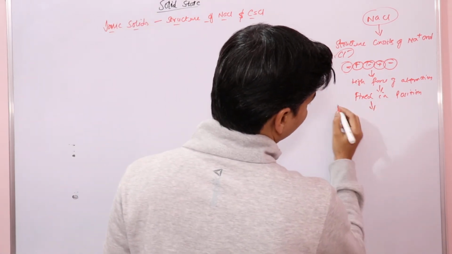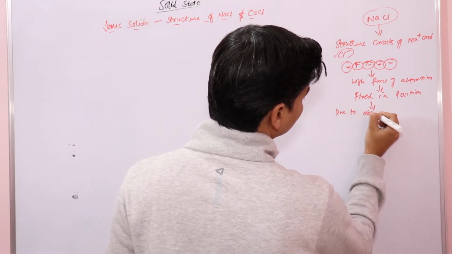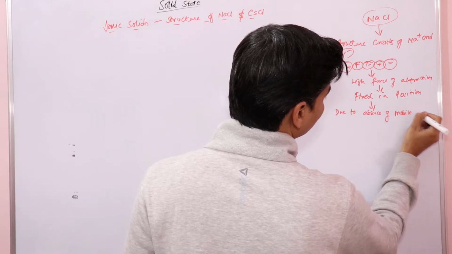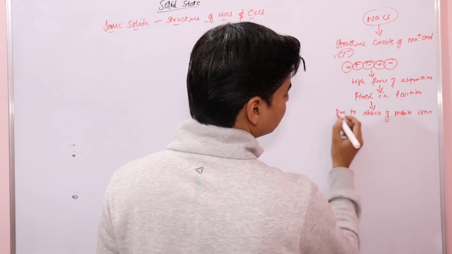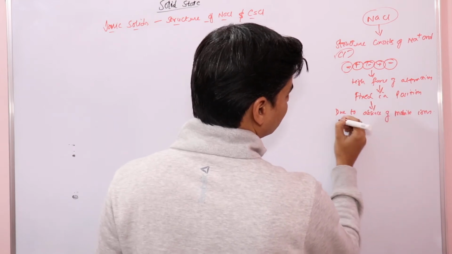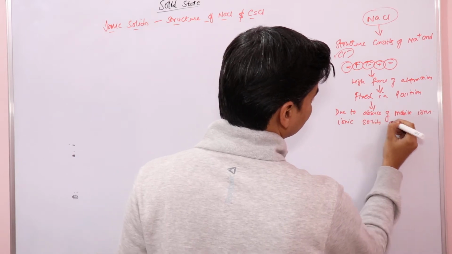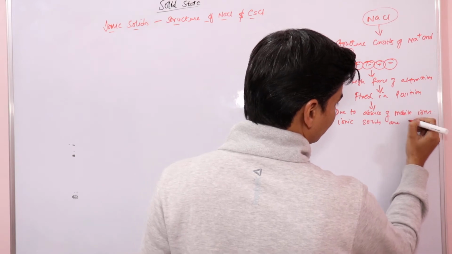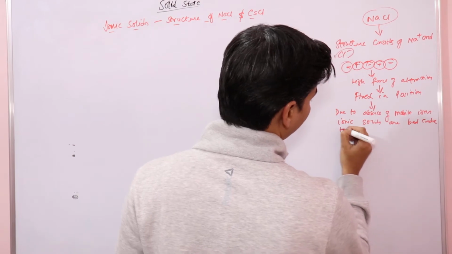So we say, due to the absence of mobile ions, ionic solids are bad conductors of electricity, right?